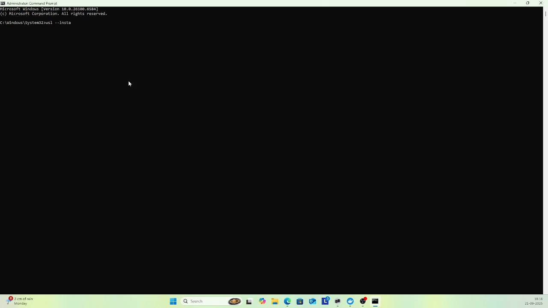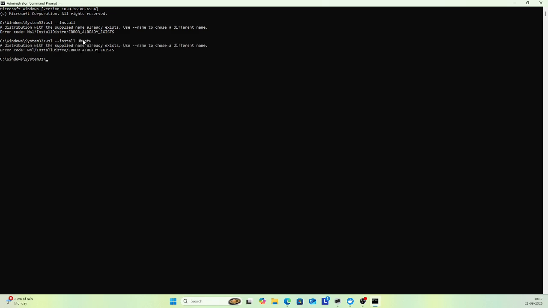In my computer WSL is already installed. You run this command, wsl --install, and this will install it. After completing this, you have to run this command, wsl --install Ubuntu. This is also already installed on my computer, so it's showing like that.